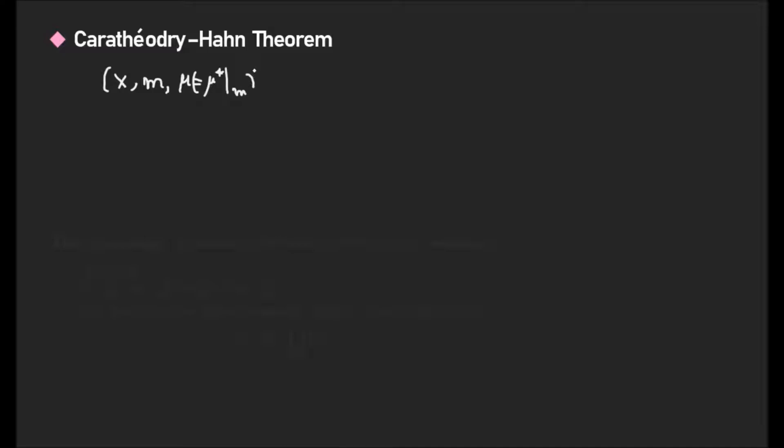Okay, this is what we call the Caratheodory measure.